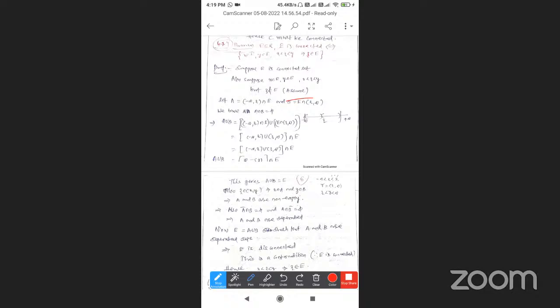Under the assumption that Z does not belong to E, A is equal to one interval: minus infinity to Z, intersection E. B is equal to another interval: E intersection Z to infinity. This is the real line, minus infinity to plus infinity.